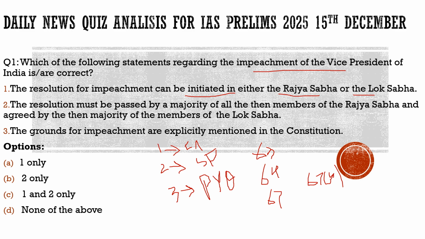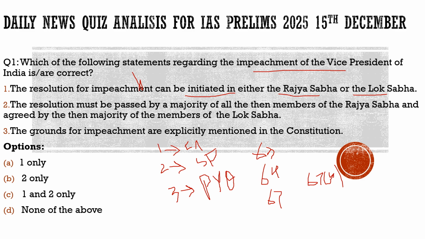It is totally incorrect, because as we had discussed, under Article 67B it is clearly mentioned that the initiation of the impeachment of the chairman of the Rajya Sabha would start in the Rajya Sabha only, because he is the ex officio chairperson of the Rajya Sabha. So it can't be started in the Lok Sabha. With respect to this question, it is incorrect.